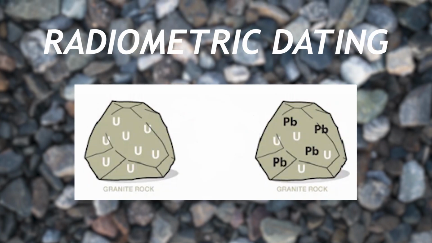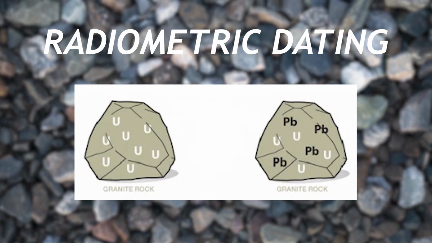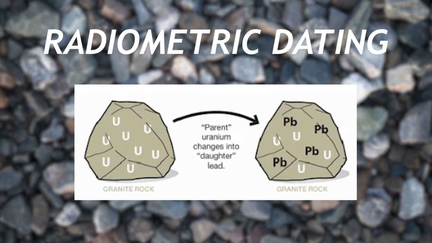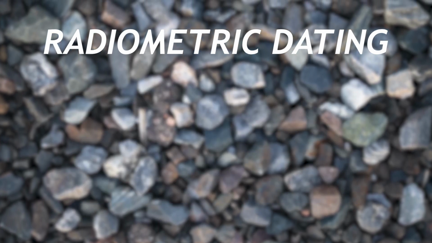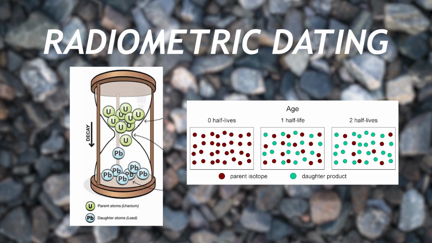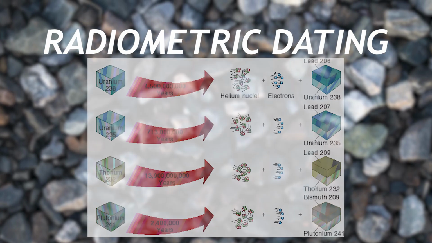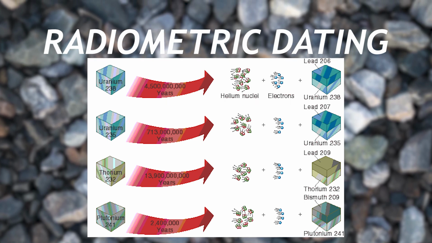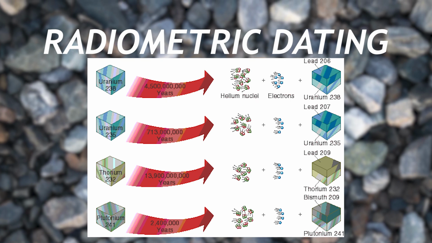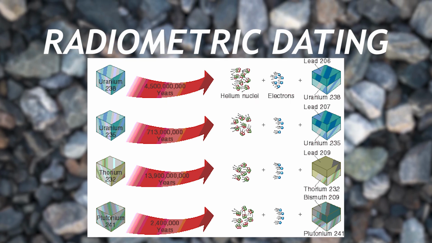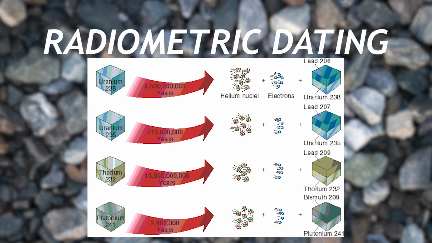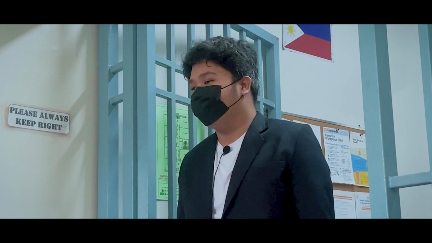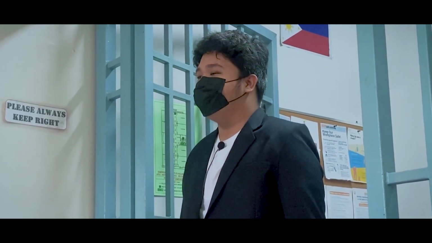See, various trace radioactive isotopes can be detected in various rocks, and these isotopes decay over time and gradually transform into other isotopes. The rate at which they decay is measured by its half-life, which is the time it takes for a group of those isotopes to decay by half. Different isotopes have different rates at which they decay, and those isotopes decay as the rock ages. So by measuring how much those isotopes have decayed into other isotopes, you can get a number estimate of that rock's age. And from these different methods, scientists and bright minds alike have constructed a timeline of the Earth's past, also known as the geological time scale.